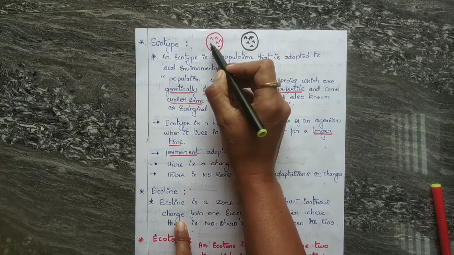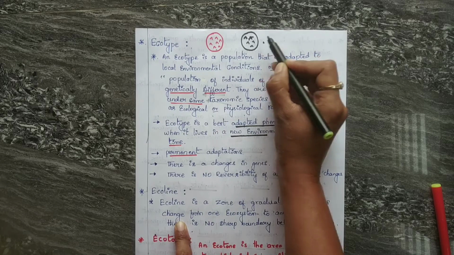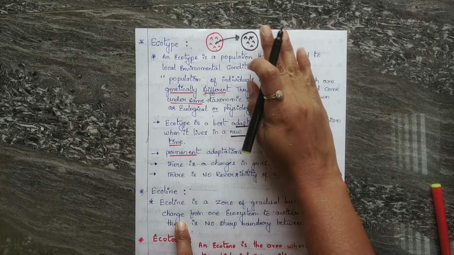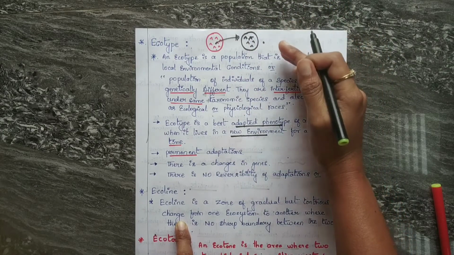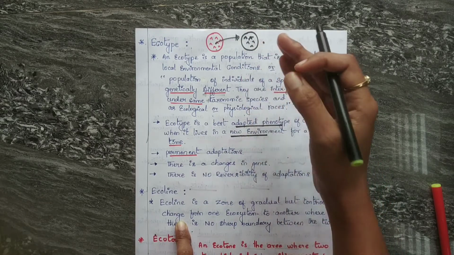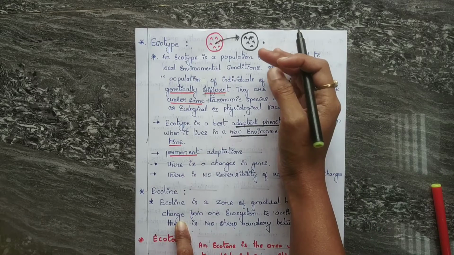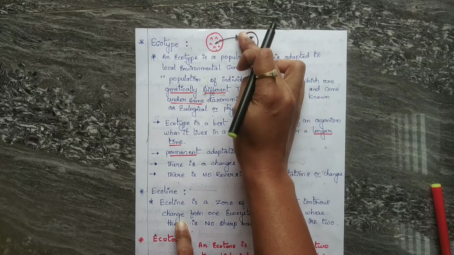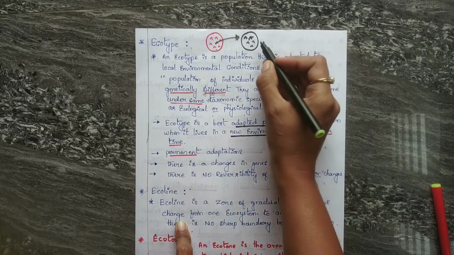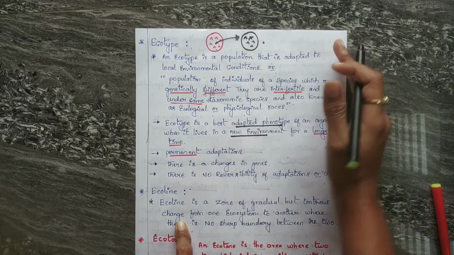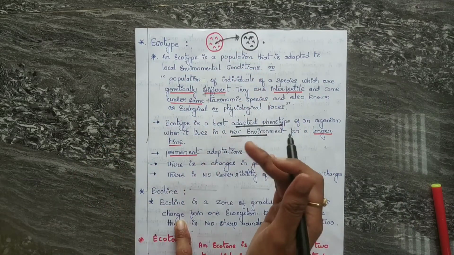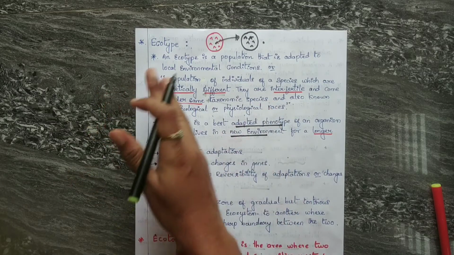Here, this is the new area, and this is the old area. Some organisms will arrive in the new area and start to stay here for a longer time. Then there are changes in the genes, so that they change morphologically and genetically. That means there is a permanent adaptation for that species. There is no reversibility of adaptation or changes. The points are opposite to the points which I told for ecads. Understand, it's very easy.